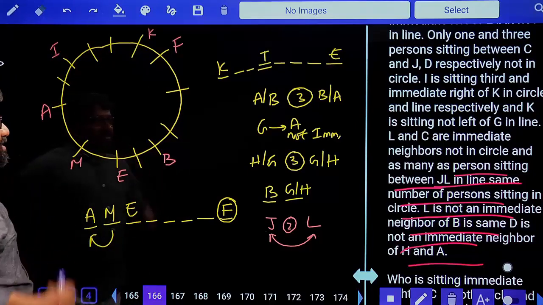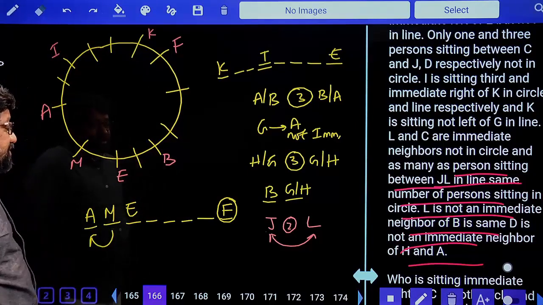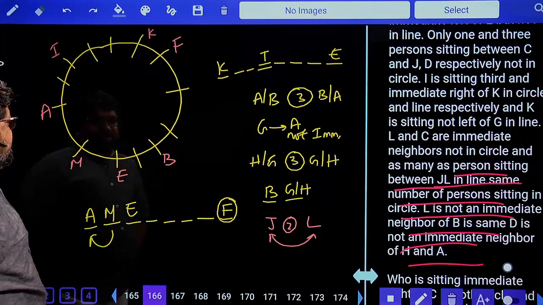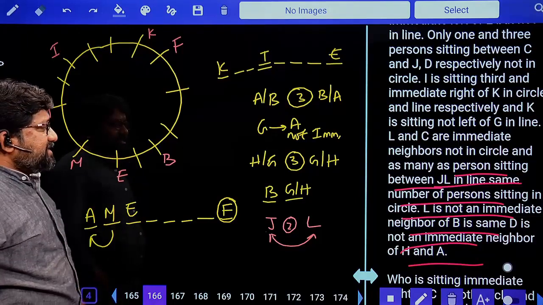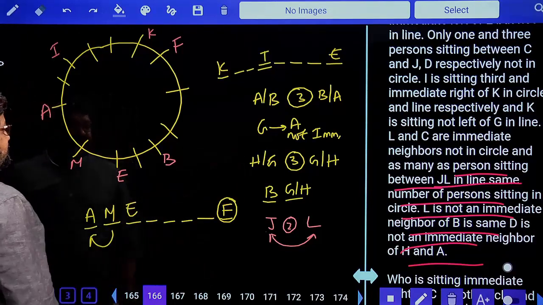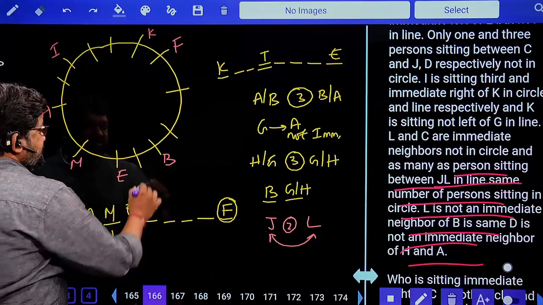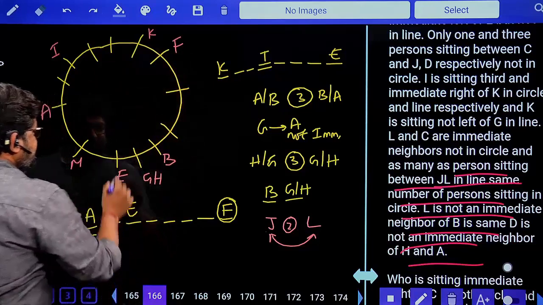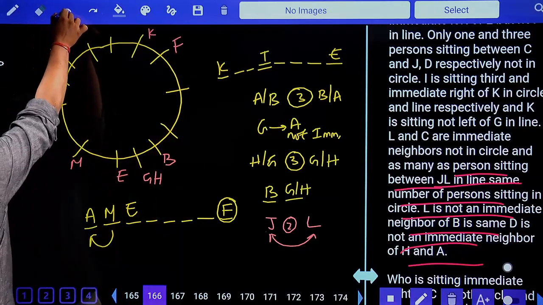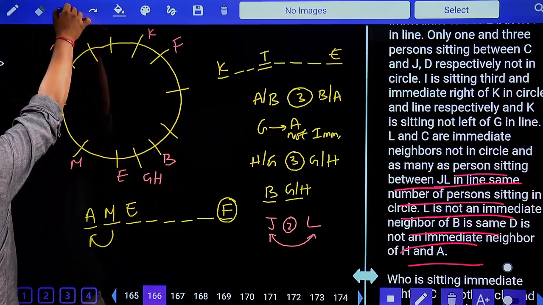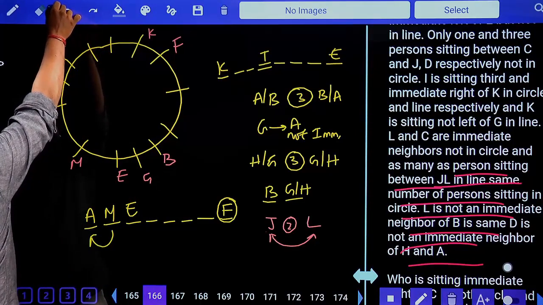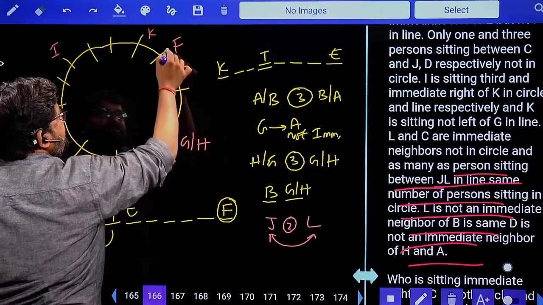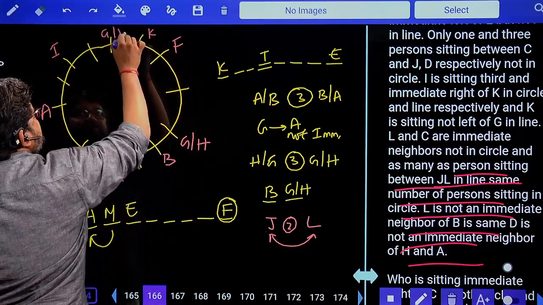Next, G and H, you have three persons. Either G or H is an immediate neighbor of B. Already we have fixed B here. If I take G or H here, 1 2 3, already this is F. 1 2 3, already this is A. No possibility. Then there is only one possibility. What is that possibility? G or H, immediate right, 1, 2, 3, G or H.